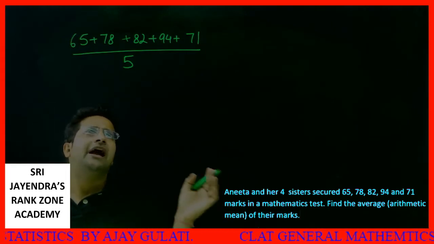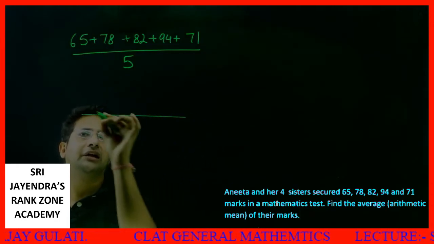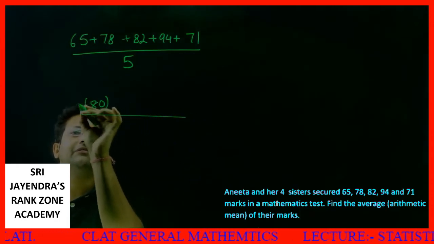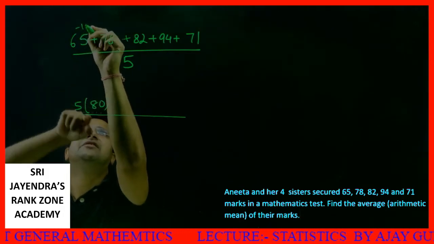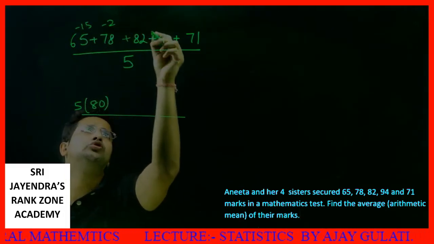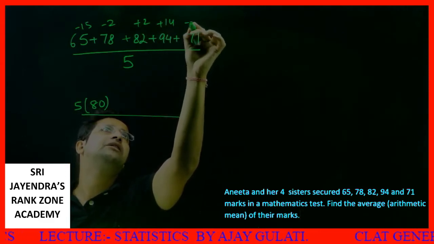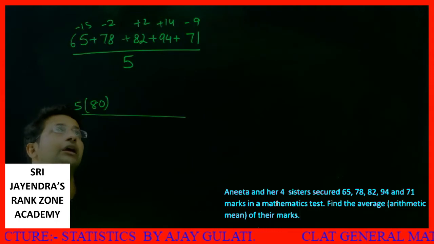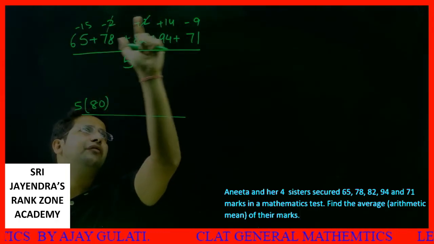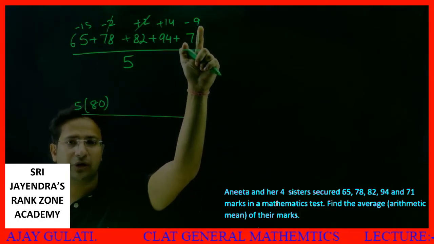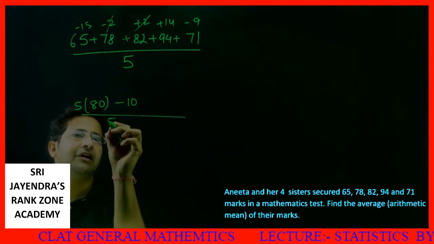How to calculate the average? Just assume any value somewhere in between. Let's say all the values are 80. So these are 5 values. Okay, this is how much less? This is 15 short. This is 2 short. This is 2 more. This is 14 more. This is 9 short. Okay, so minus 2 and plus 2 cancel. This is minus 15 minus 9, minus 24. Minus 24 plus 14, minus 10, divided by 5.